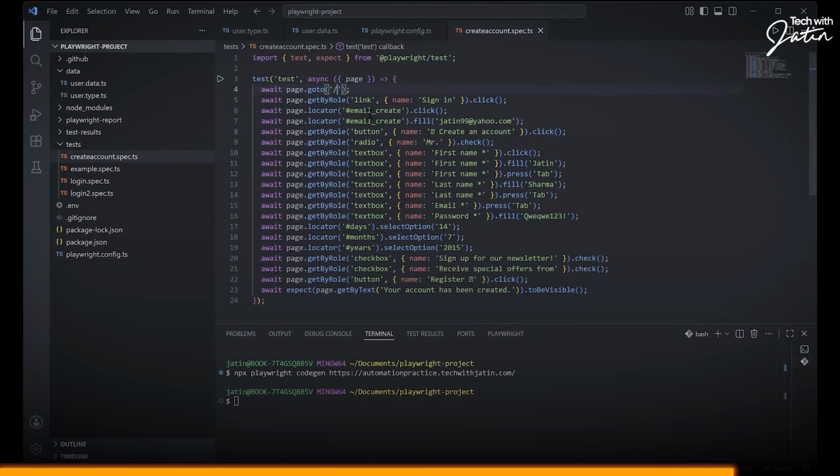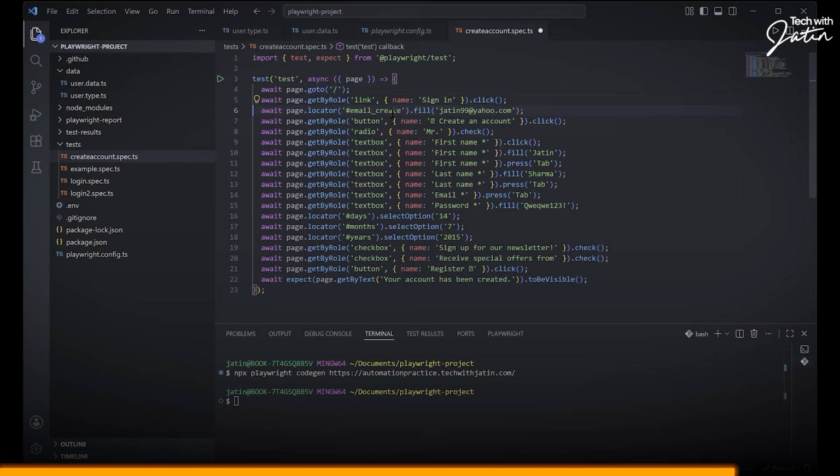Over here, we have an extra step where we are clicking on the email text box. I was doing it, so that's the reason it got captured. I can literally remove this. Now I have a button.